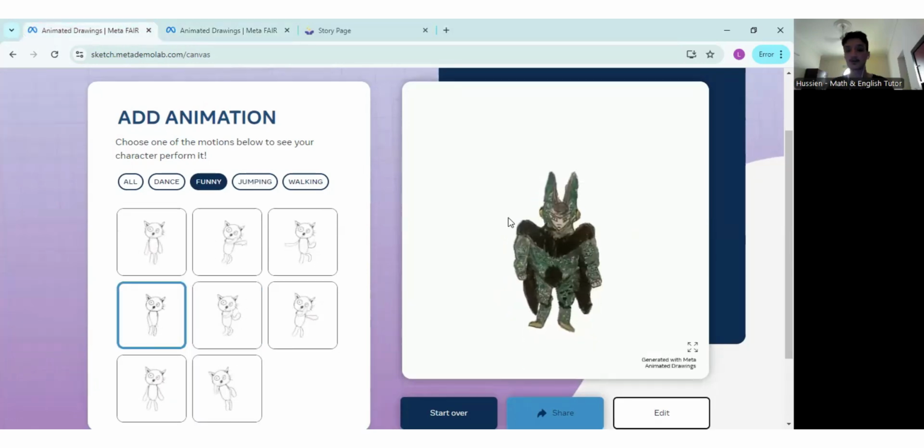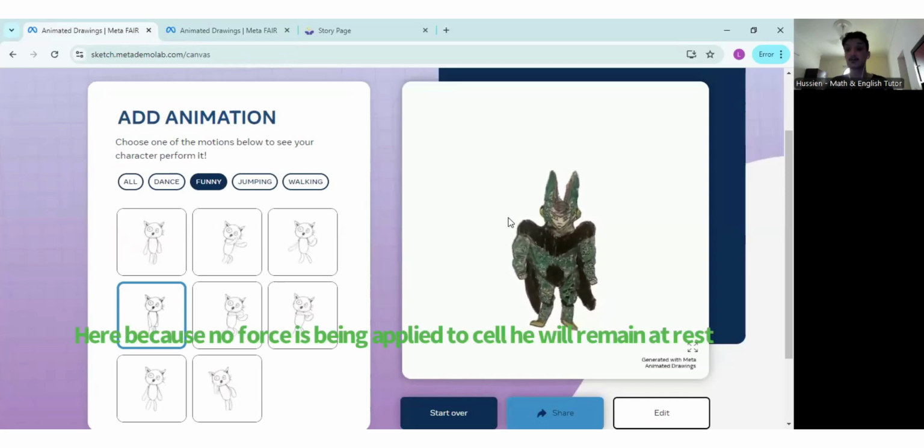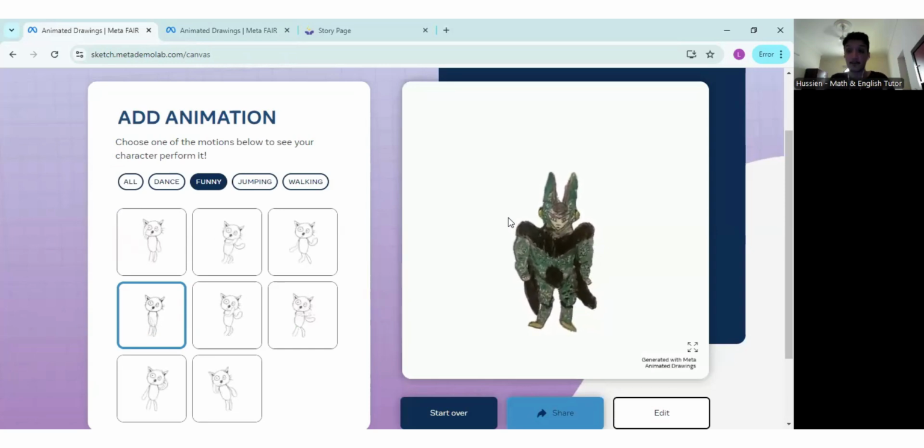All right, so let's look at Cell here, for example. Cell is at rest. So Newton's first law says that because he's at rest, he will continue to be at rest forever. But Newton's law also says that if I were to push him or produce a force on Cell, it'll stop him from being at rest and it'll cause him to be in motion.